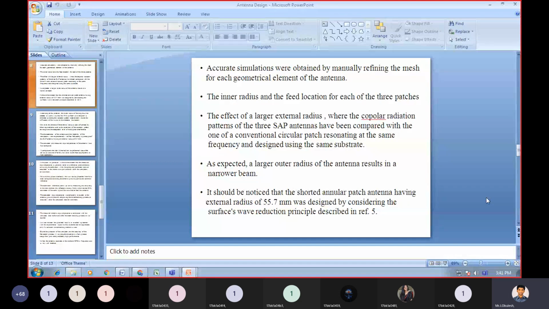As expected, a larger outer radius of the antenna results in a narrower beam. It should be noticed that the SAP antenna having an external radius of 55.7 millimeter was designed by considering the surface wave reduction principle described in the reference.